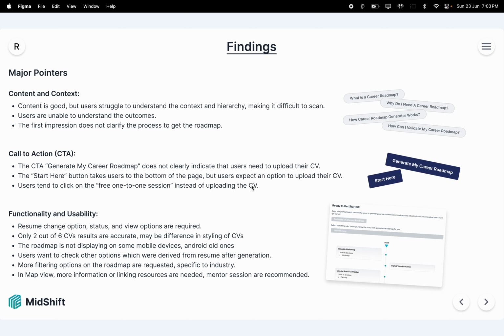The next pointer is call to actions. Call to actions like generate my career roadmap and start here are not giving them proper guidance. They are not able to understand where they need to upload their CV. So maybe changing the call to action buttons could solve our issue.